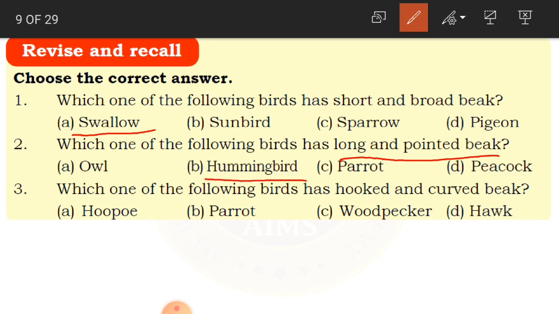Now, which one of the following birds has a hooked and curved beak? Our favorite bird. Is it hoopoe, parrot, woodpecker, or hawk? Yes, it is parrot. Clear, children?